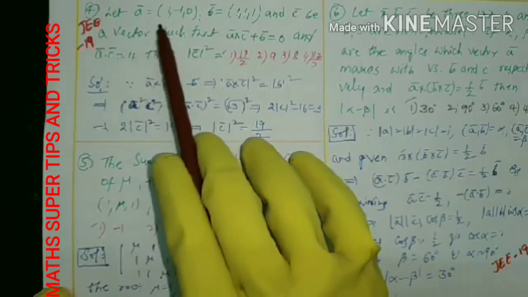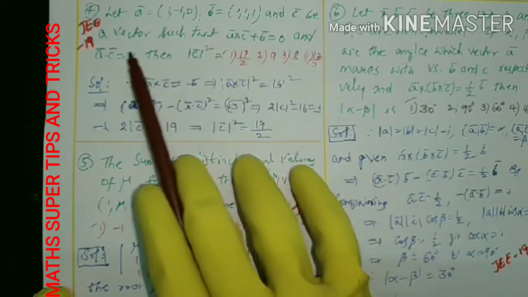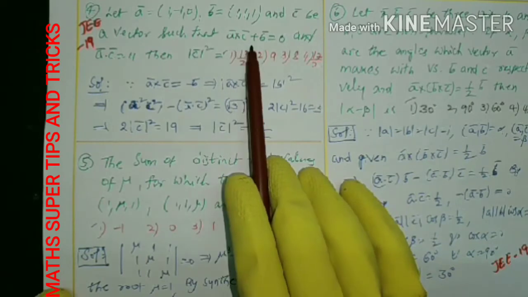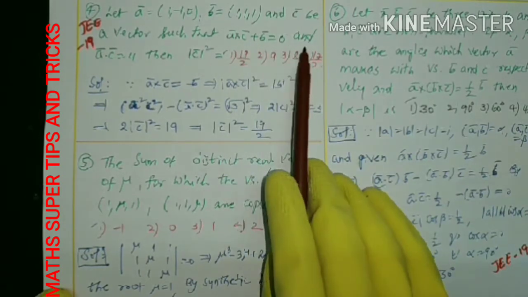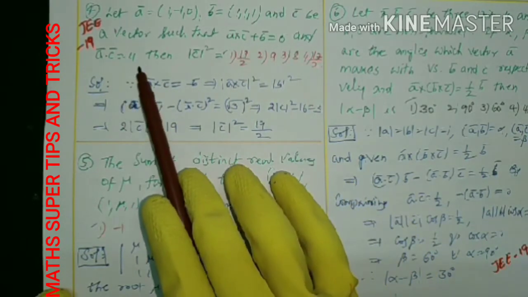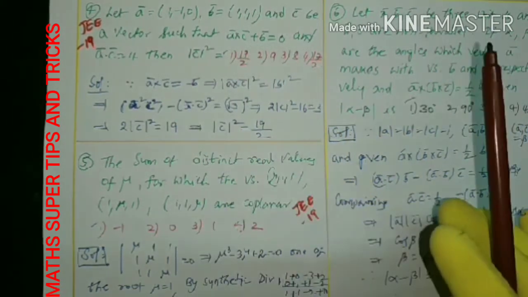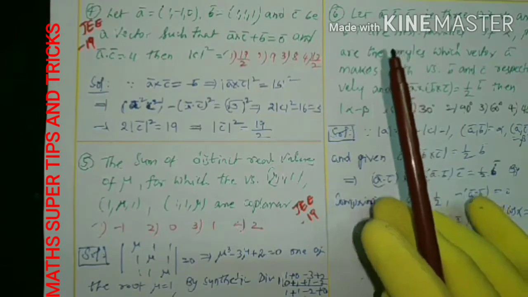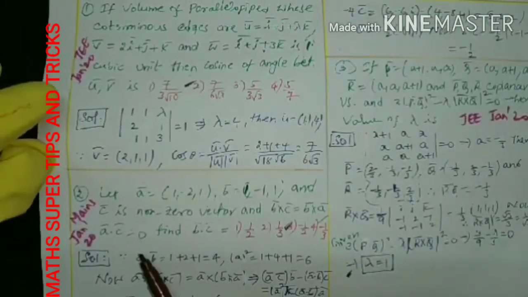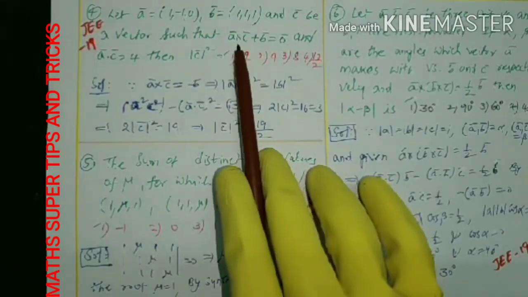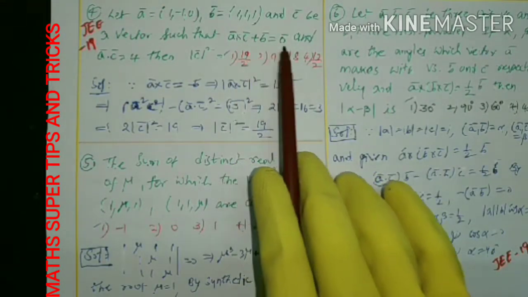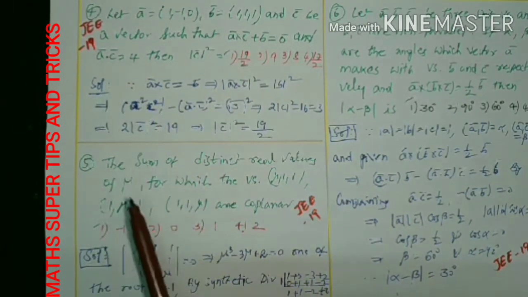Here A, B are like that, and C is a vector such that A cross C plus B is given as 0 vector, and A dot C is given as 4. Then mod C whole square? Same model of question. Here A dot C 0 was given, some other condition was given. Here A cross C plus B is given and A dot C is 4.